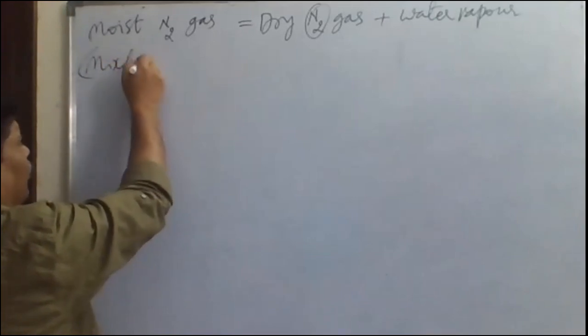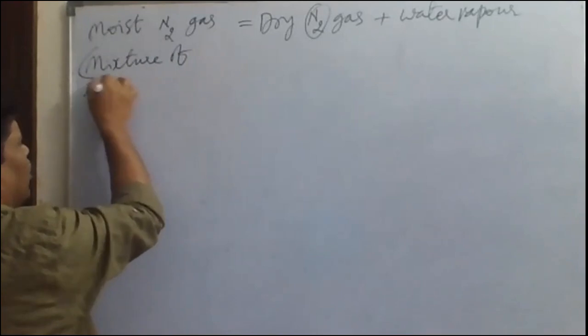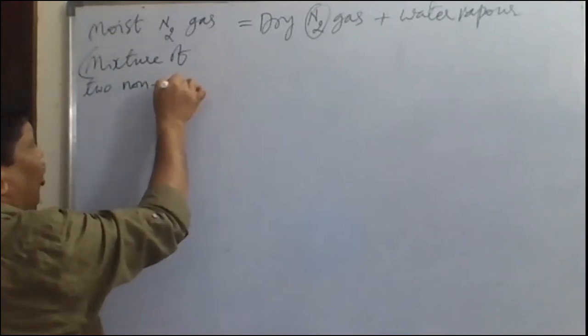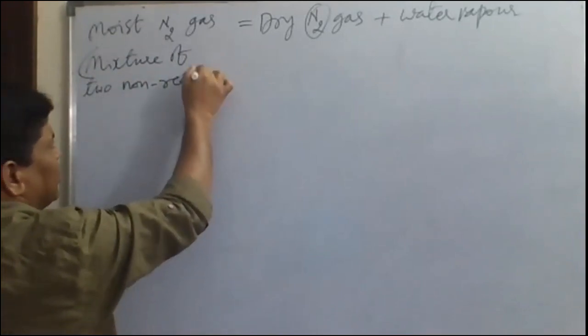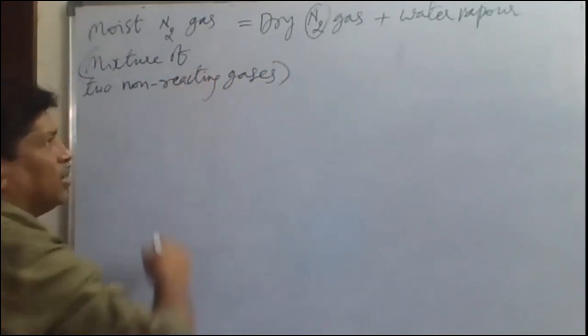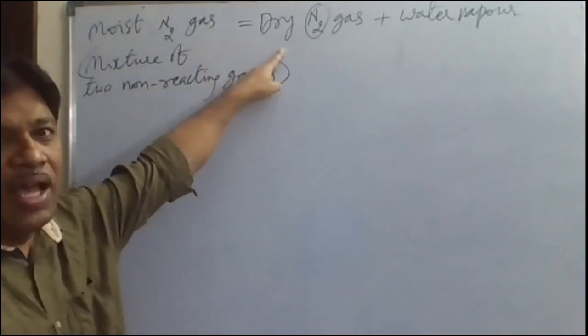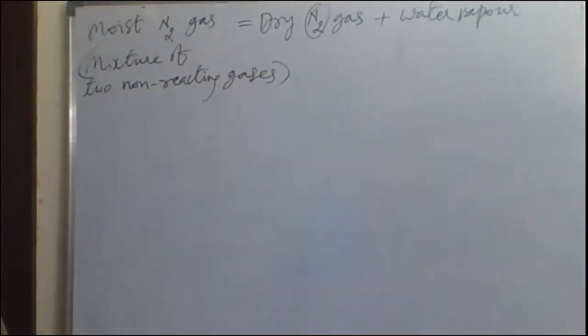Now the moist gas is a mixture of two non-reacting gases. Non-reacting gases means they don't react with each other. So here the moist nitrogen is equal to dry nitrogen gas plus water vapor, and that is the moist gas pressure.